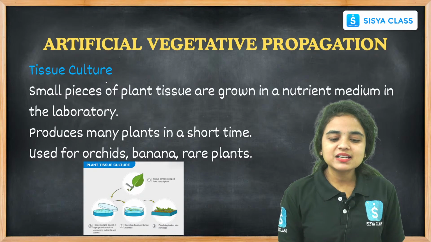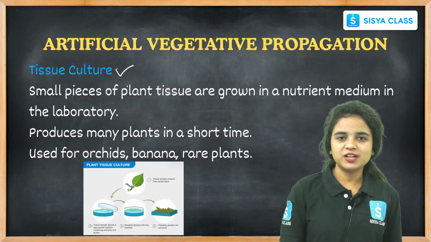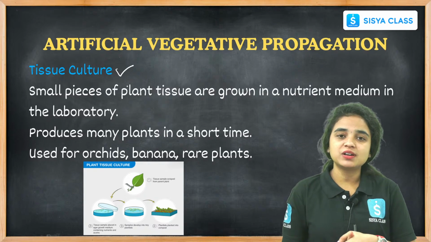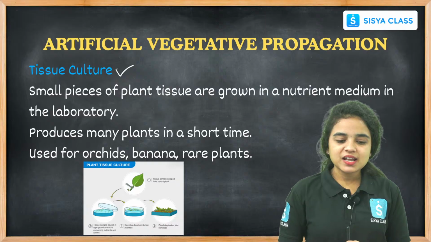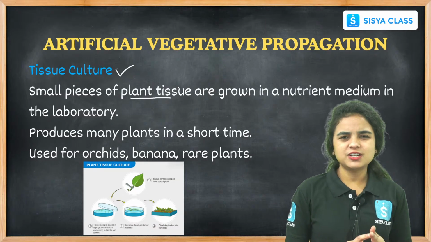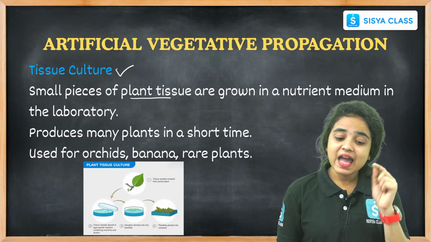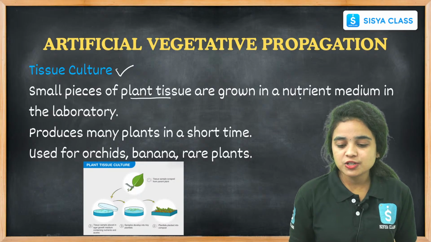And the next type of artificial vegetative propagation is tissue culture. We already know that we have been learning about tissue culture since 8th grade, right? This is the method where small pieces of plant tissues are collected, and again we have to grow them in a nutrient medium.